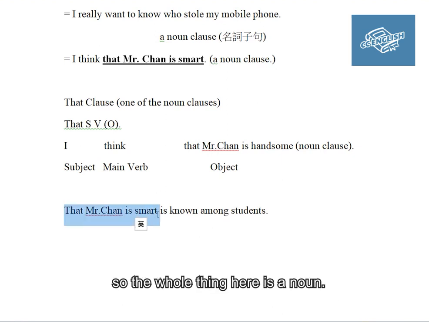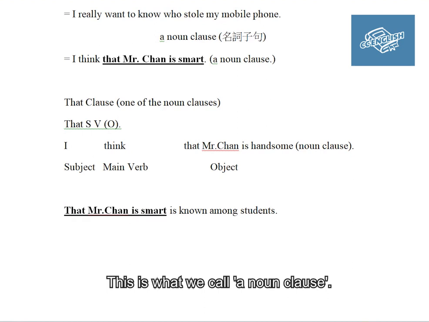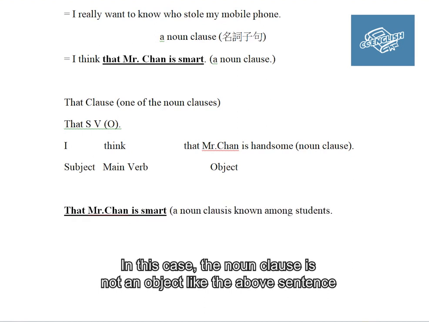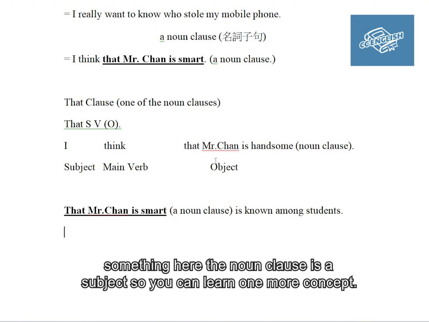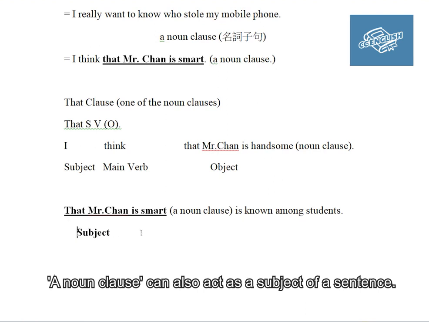The whole thing is a noun, what we call a noun clause. In this case, the noun clause is not an object like the above sentence; here the noun clause is a subject. So you can learn one more concept: a noun clause can act as a subject of a sentence.